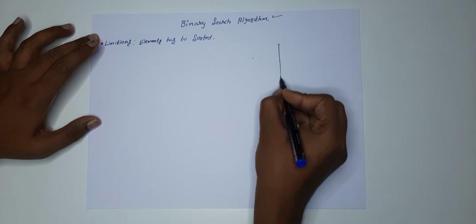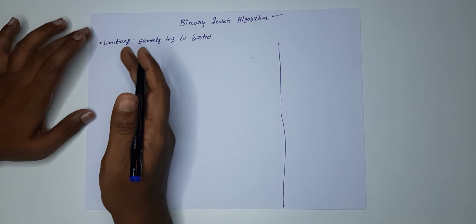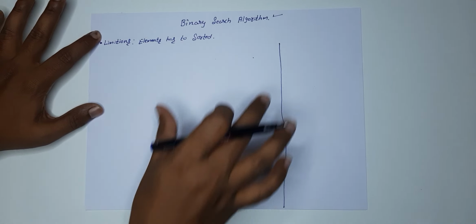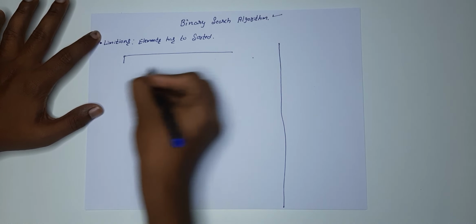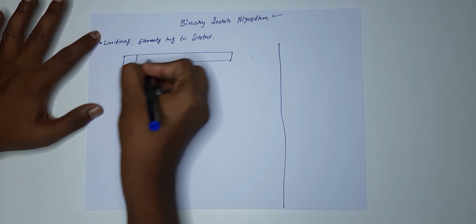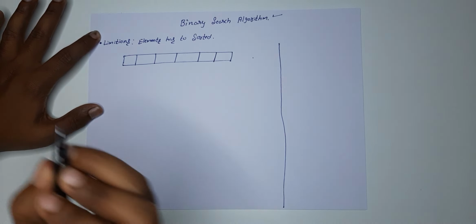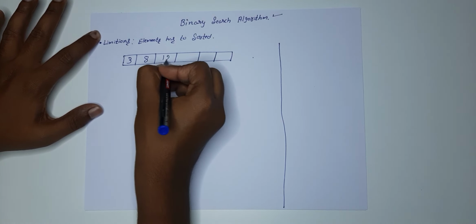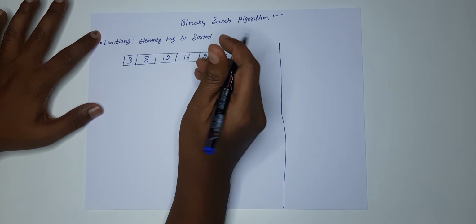Along with that, I am going to write the basic code over here, just a basic code, so that along with the concept you will understand it. First, let's take a list of elements in sorted order. Here you need to understand the concept. That's the first thing. So sorted order: 3, let's say 8, 12, 16, 20 and 26. These are the list of elements.